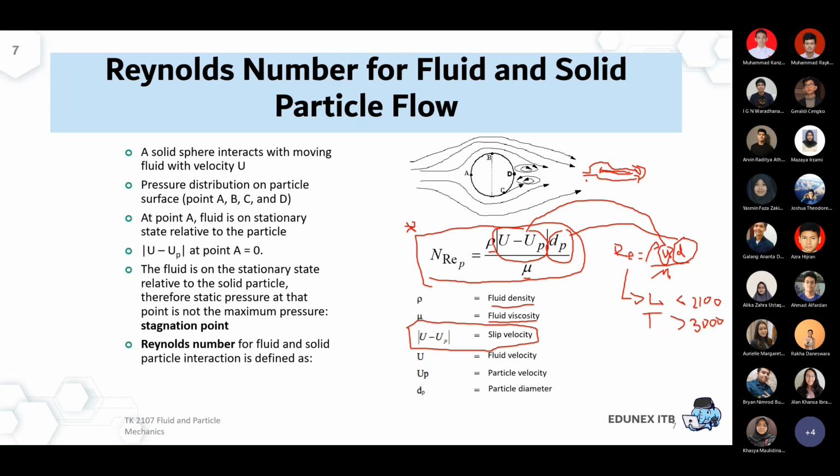Some books have a different limit between the turbulent and laminar regimes for a particle. Some books will say that laminar is found if the particle Reynolds number is below 1, or below 2, or below 0.5, somewhere around that region. 0.2, 0.5 up until 1.